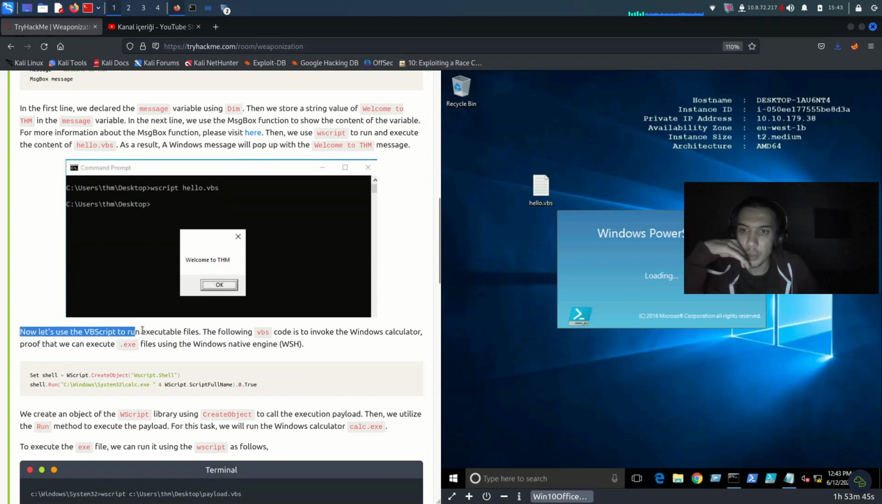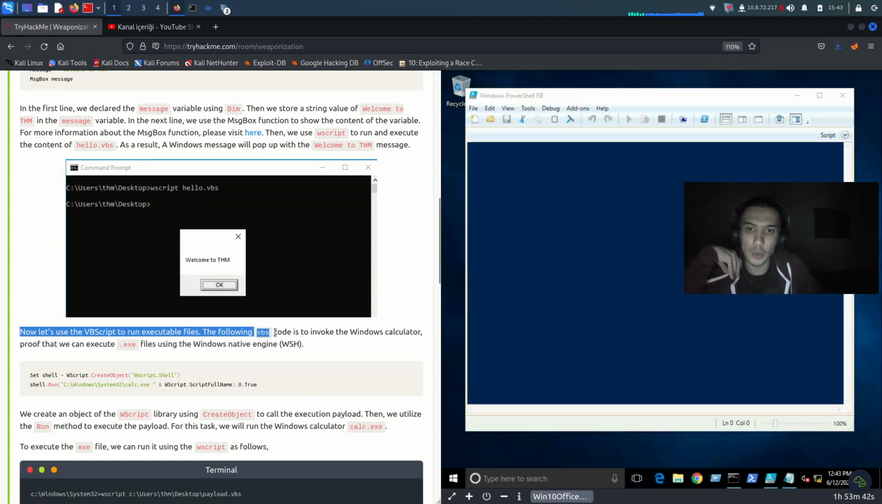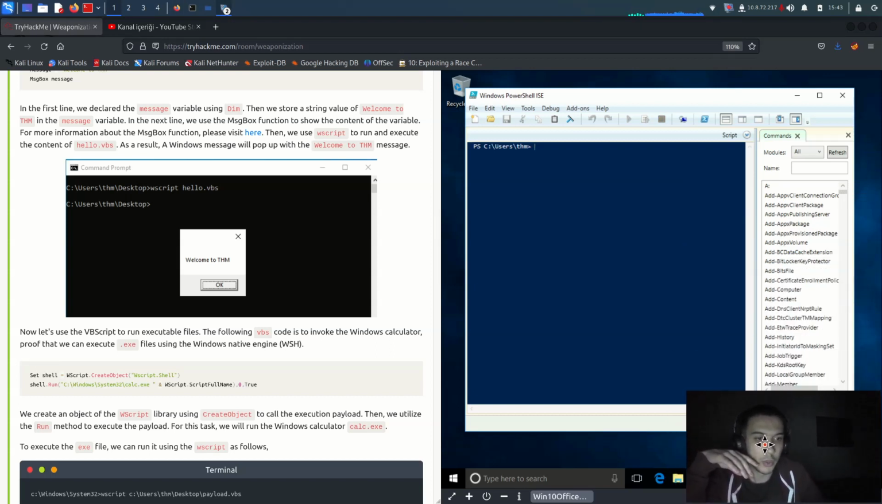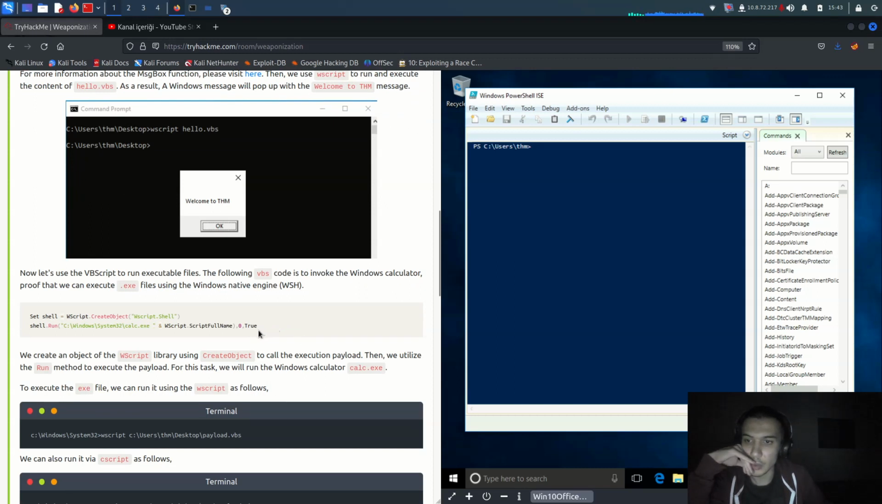So now with VBS we can run executable files. The following VBS code invokes the Windows calculator, proof that we can execute an exe file. You have to go here and paste it into your VBS file. We create an object with VBScript, CreateObject, and the execution payload. Then we utilize the Run method to execute the payload. For this task, we will run the Windows calculator, calc.exe, as an executed exe file from VBScript.